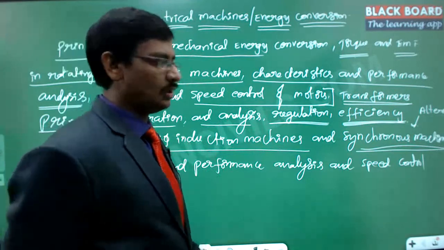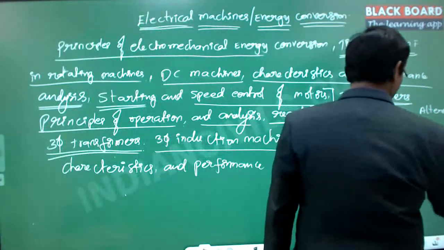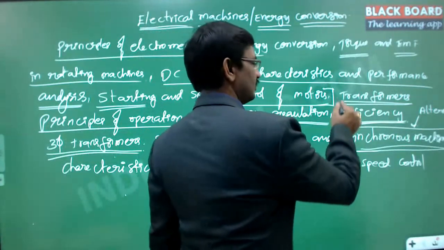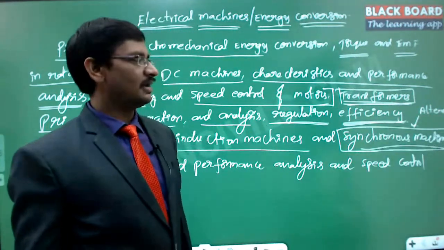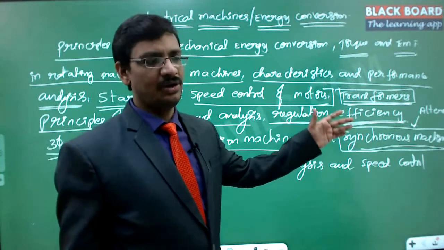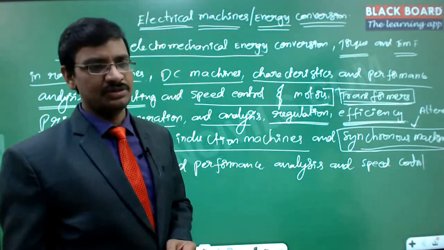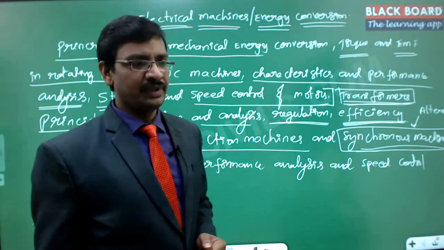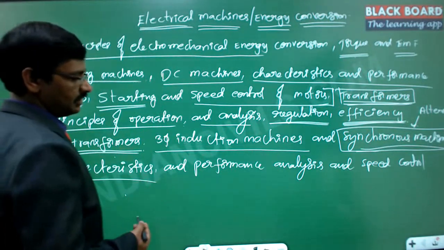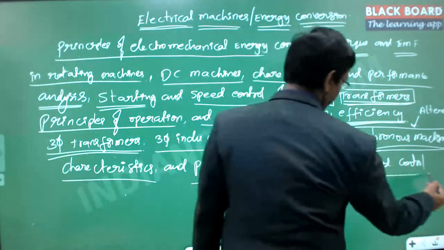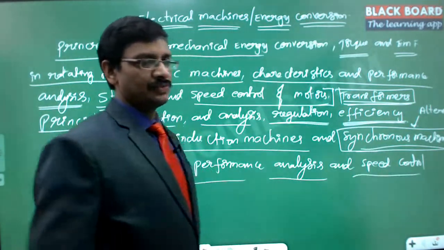Out of this, there are two topics, the synchronous machines and the transformers. These are the two machines we have to study to a wider extent and understand deeper, so that we will be able to understand power systems. So these are the two missions. The next is the characteristics of the synchronous machine, and then the performance and analysis and the speed control, everything comes automatically, right?